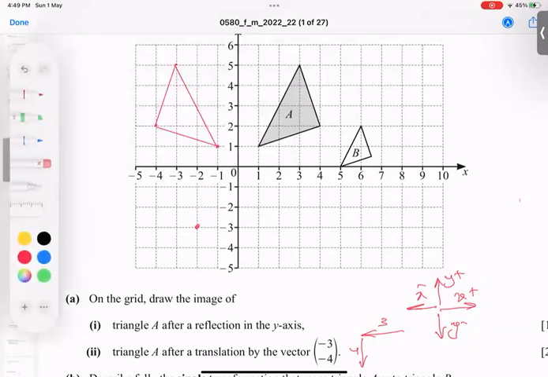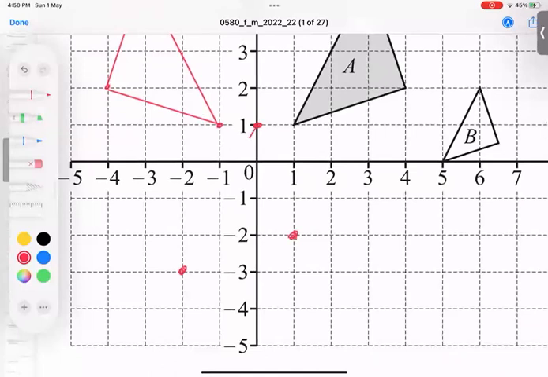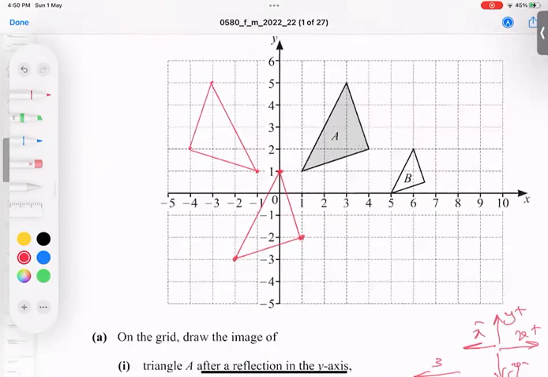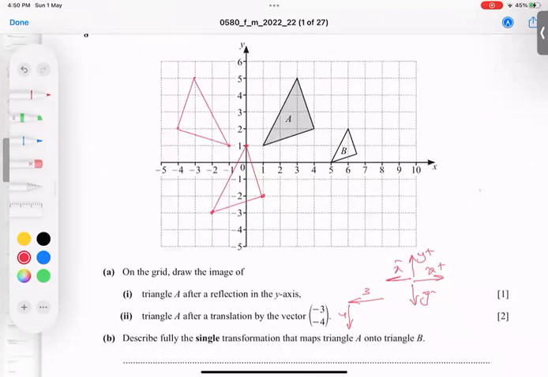Now count for the other point. So 3 and 4. 1, 2, 3, 1, 2, 3, 4. Now count for the top point. 1, 2, 3, 1, 2, 3, 4. Okay. Now I'm going to make it. So I believe that you got the idea in translation. It looks like the same shape.